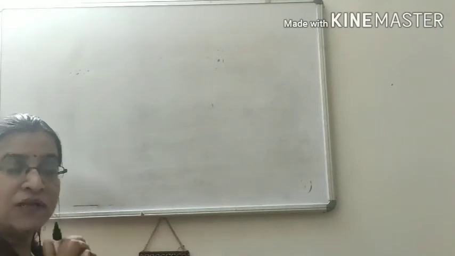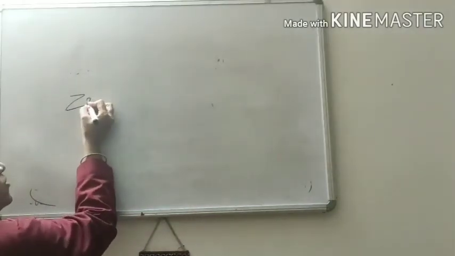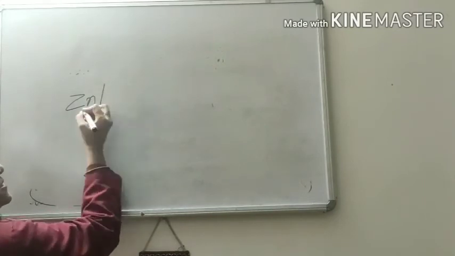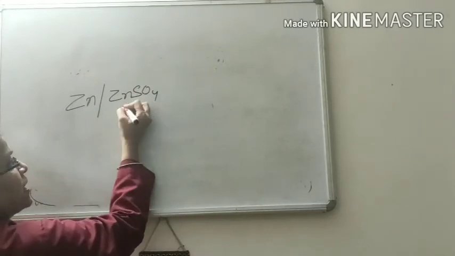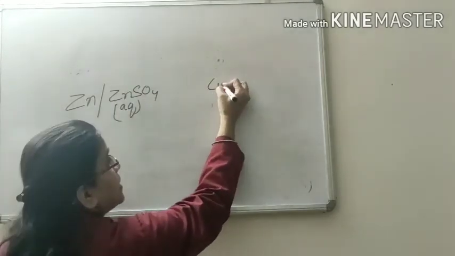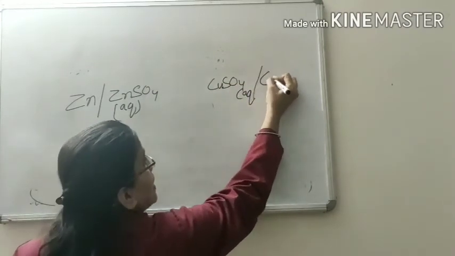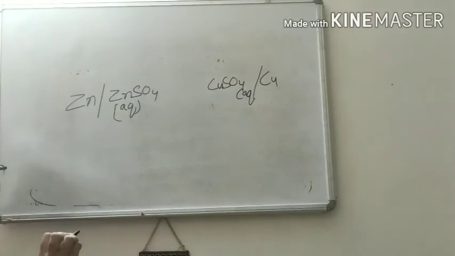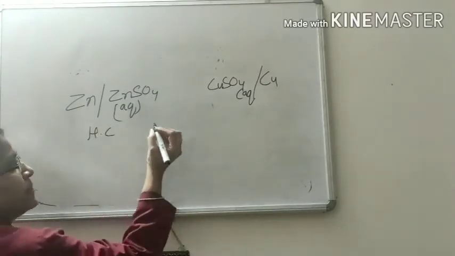So when you write graphical representation, always write the anode first, that is zinc dipped in zinc sulfate aqueous, then copper rod dipped in copper sulfate, separated by a single line, and it represents half cell reaction.